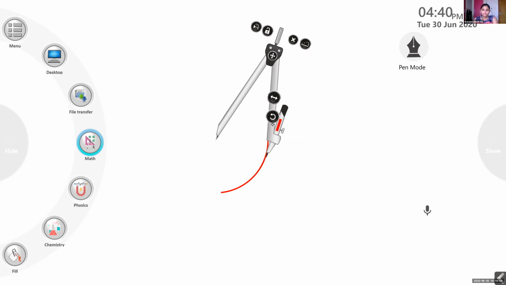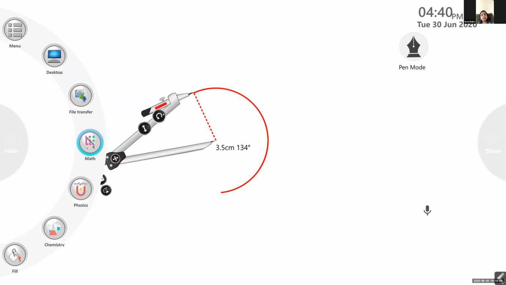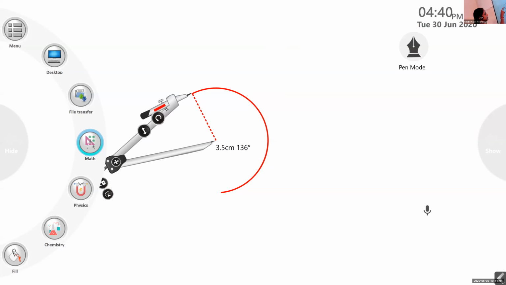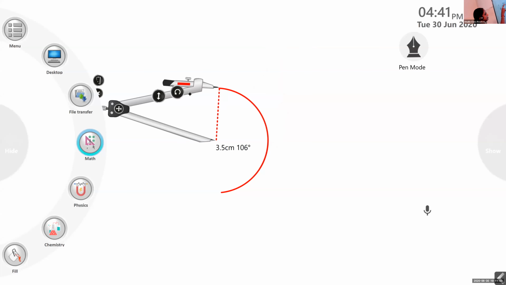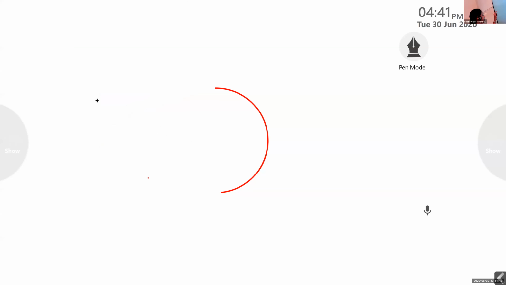Then again I have drawn an arc like this, up to this. This is known as semicircle. Because if you continue to draw and fill the other part, we will get a perfect circle.